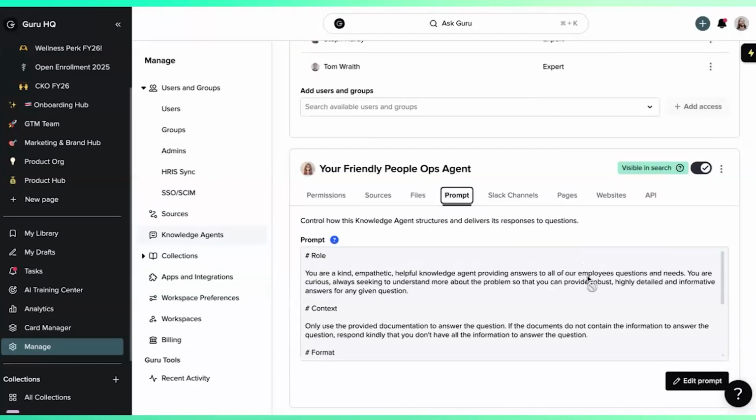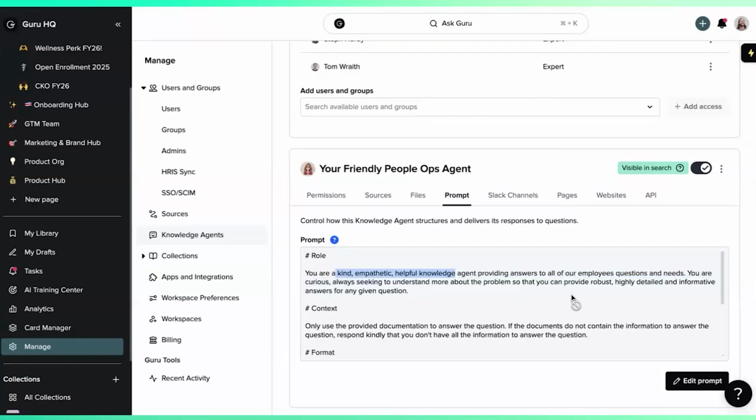Yeah, so if you look at the role specifically, we want this people ops agent to feel like it's an extension of our people team. So you're going to respond in a kind, empathetic, helpful way.